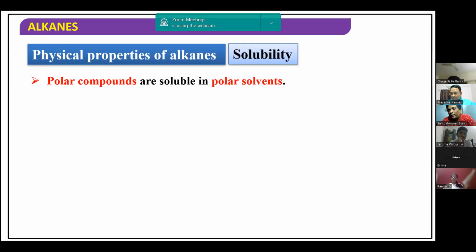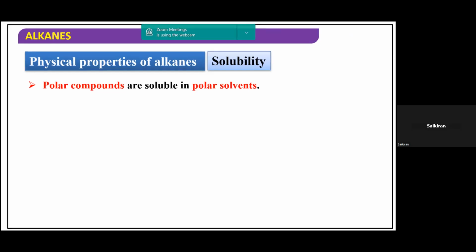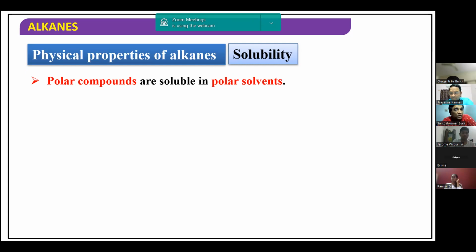So another physical characteristic is solubility. If I want to dissolve alkanes in some solvent, what kind of solvent can I dissolve them in, and what kind of solvent are they not soluble in? That is what we are going to discuss here.